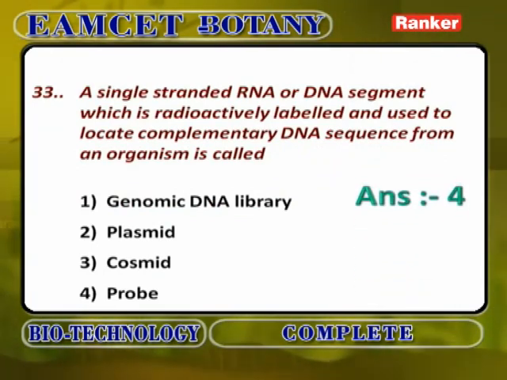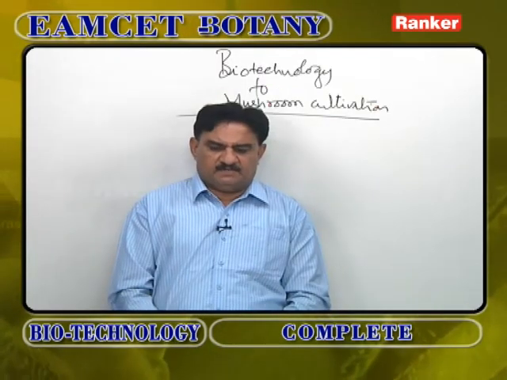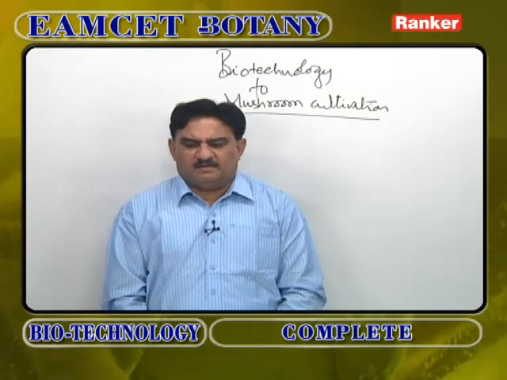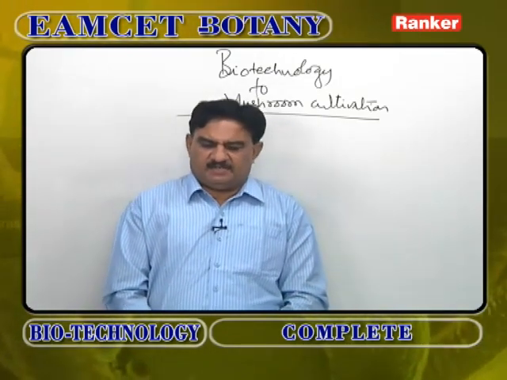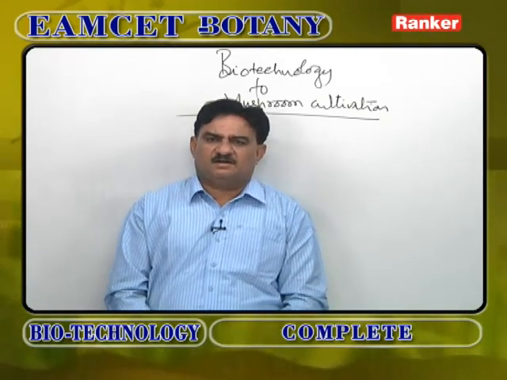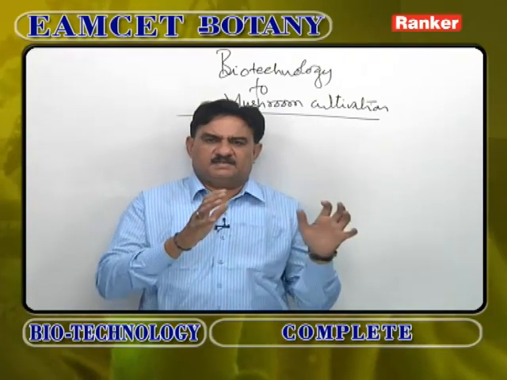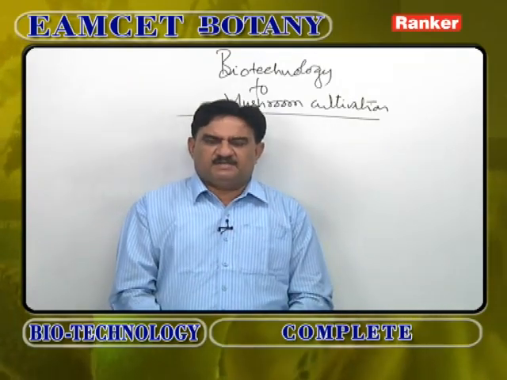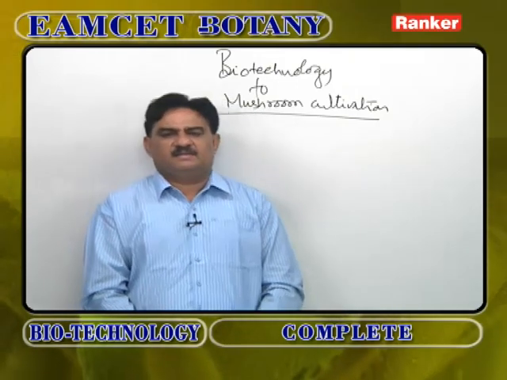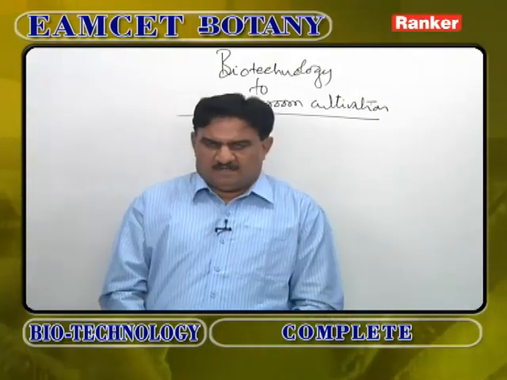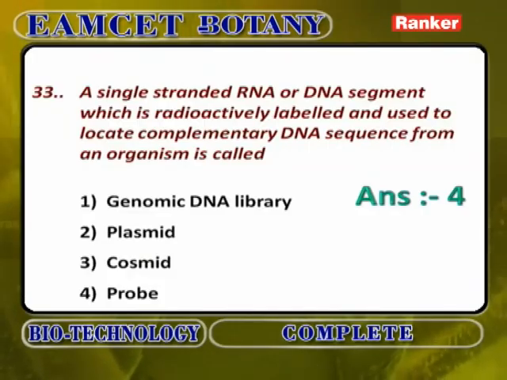A single-stranded RNA or DNA segment which is radioactively labeled and used to locate complementary DNA sequence from an organism is called not genomic DNA library. What is genomic DNA library? Transformed cells are kept in a particular place, that is called genomic DNA library. Plasmid is extra chromosomal genetic material present in a bacterial cell. Cosmid is not. So the answer for this is probe.